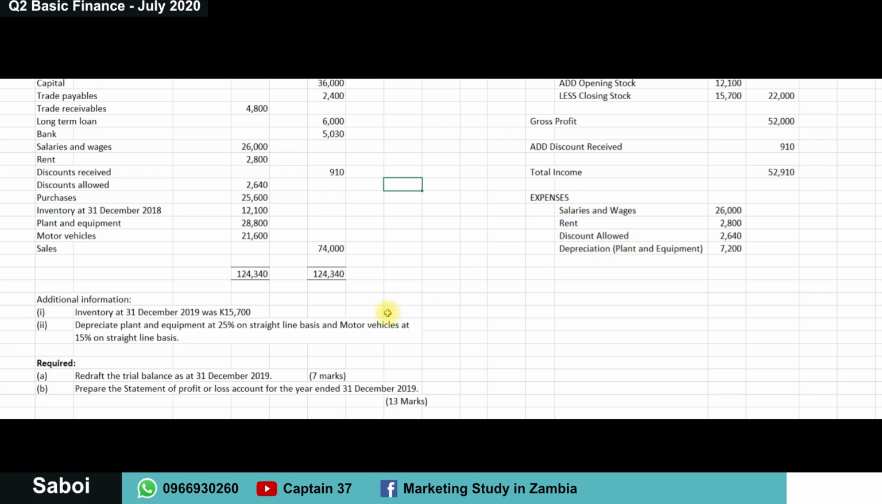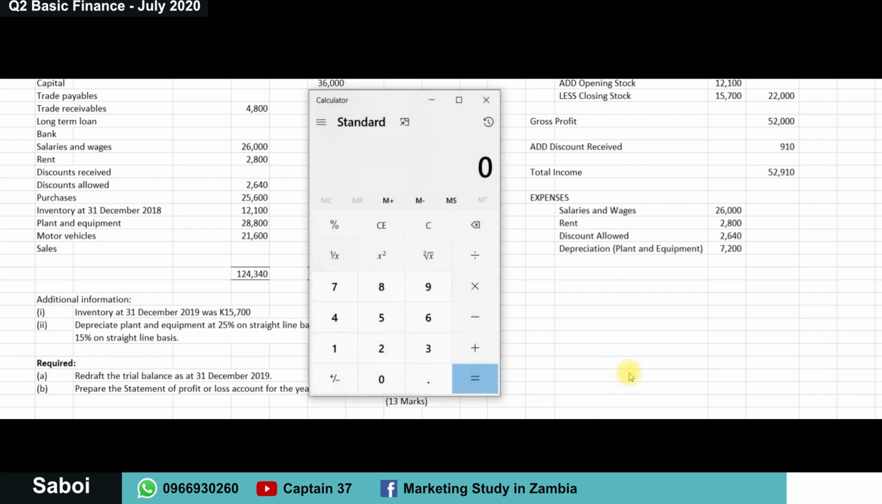But that's not it. There's also depreciation of the motor vehicle at 15%. The depreciation for plant and equipment was at 25%. Then for the motor vehicle, it is 15%. We're going to follow the same procedure, okay? 15% is 15 over 100, right? Which is 0.15. Multiply this by the value of the motor vehicle, which is 21,600.